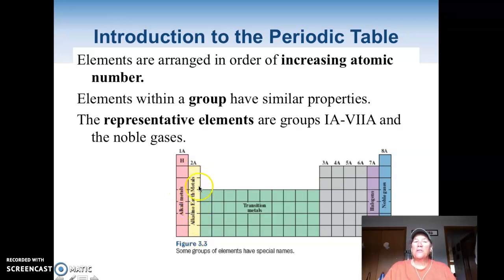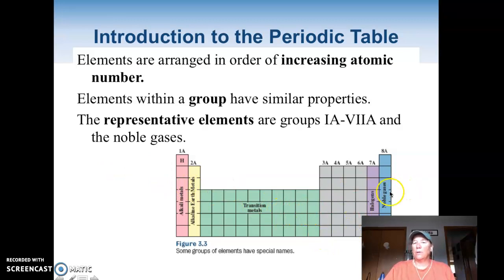Anyway, these guys are the alkaline earth metals. This is calcium and magnesium and things like that. And they have very similar characteristics. Then we go over here. These guys are all similar. They used to be called the boron family. And this would be the carbon family. And this would be the nitrogen family. And this would be the oxygen family, because they're the first elements up here. They don't really have similar characteristics as these guys do.